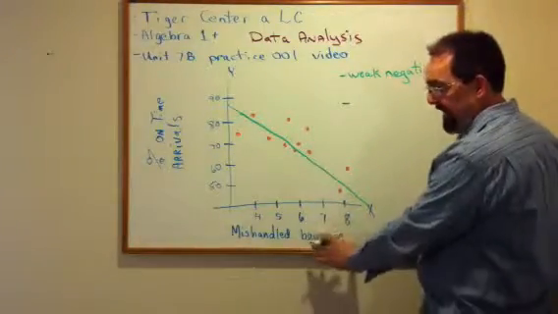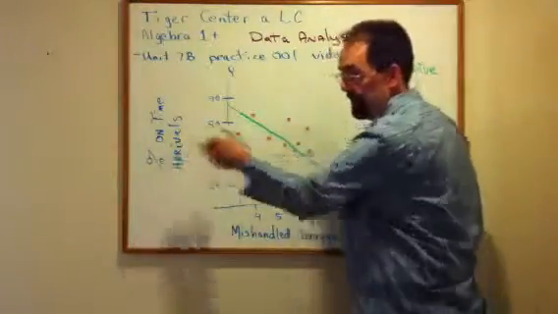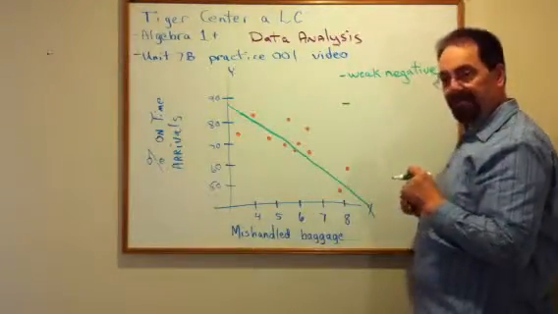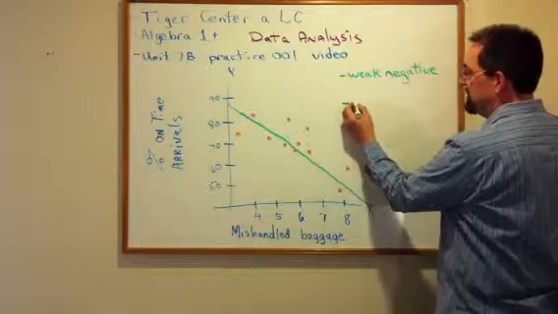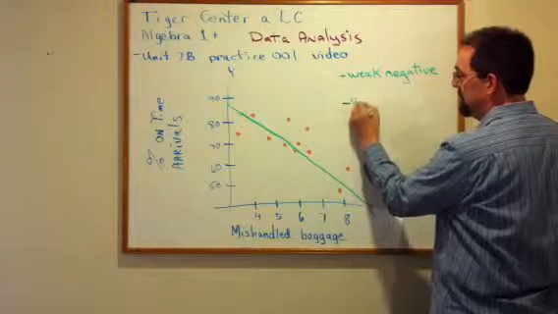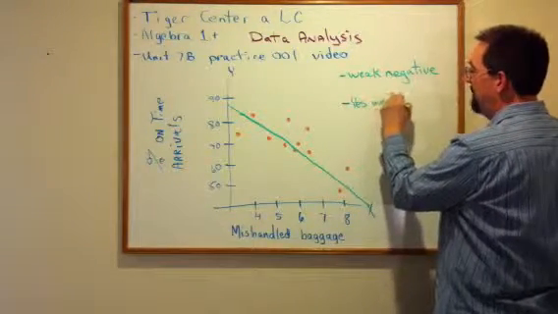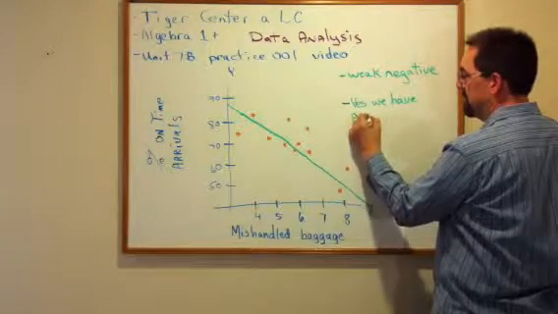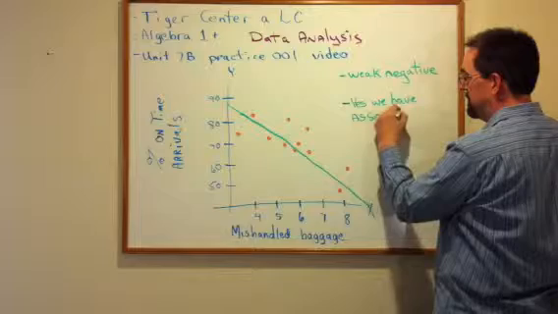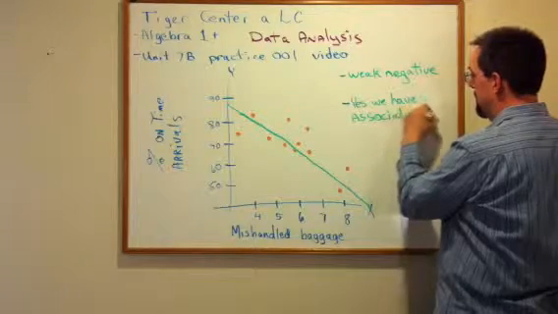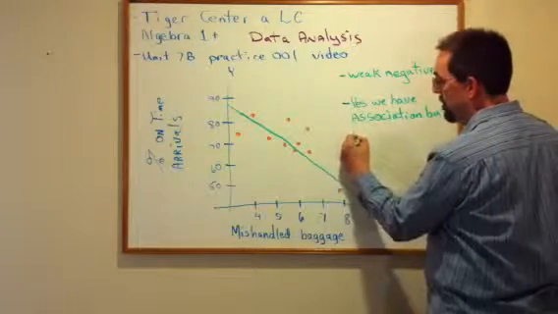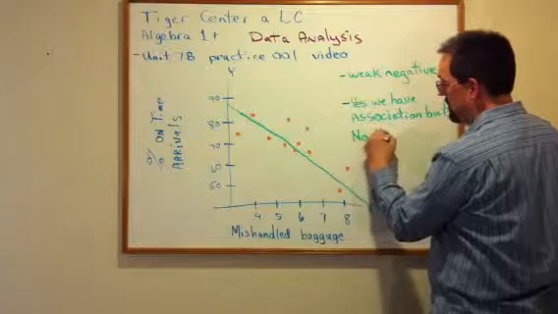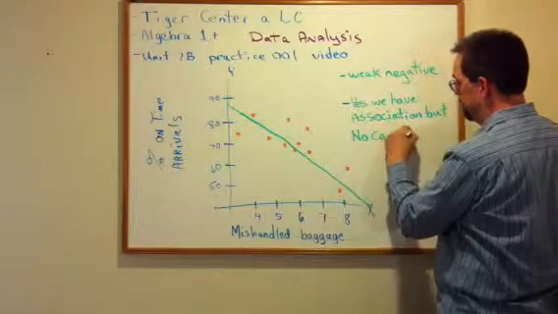But the damaged bag doesn't cause the plane to be late. So what we say is, yes, we have association, but no causation.